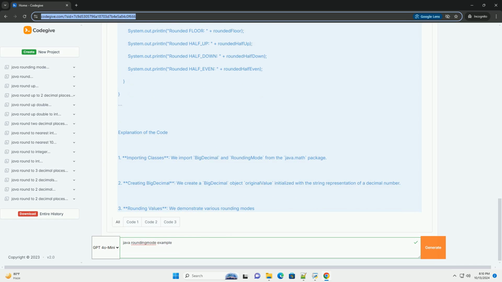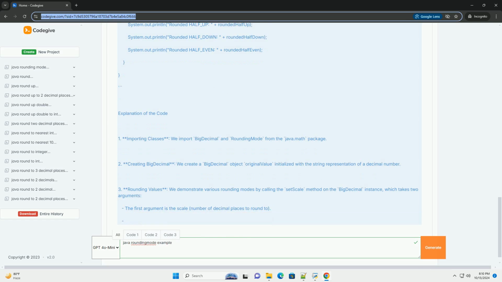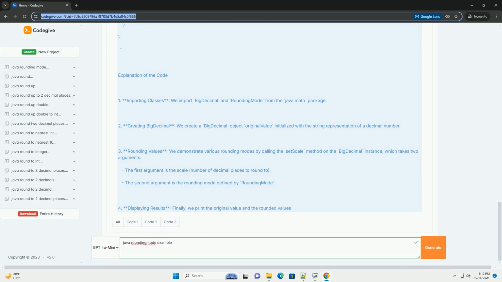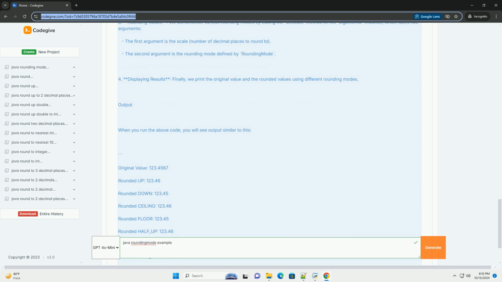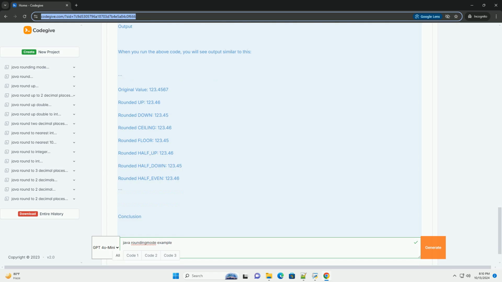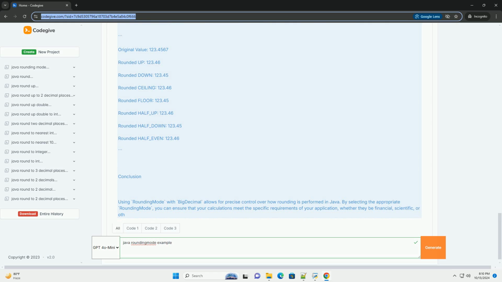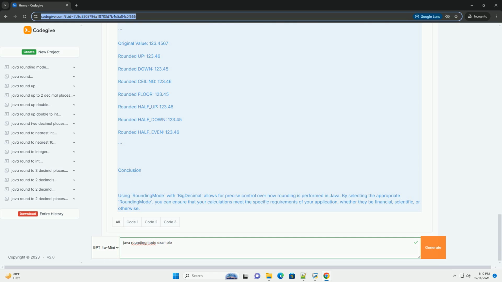1. UP: always round up. 2. DOWN: always round down. 3. CEILING: round towards positive infinity. 4. FLOOR: round towards negative infinity. 5. HALF_UP: round towards the nearest neighbor unless both neighbors are equidistant, in which case round up. 6. HALF_DOWN: round towards the nearest neighbor unless both neighbors are equidistant, in which case round down.